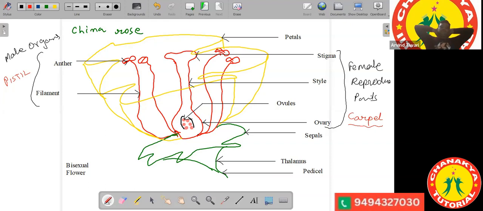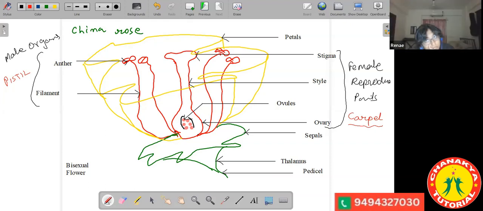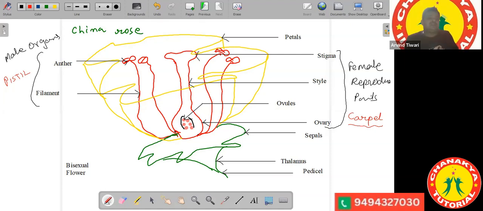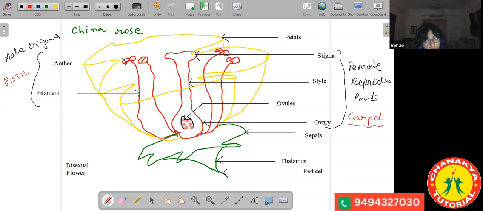Rene, if you have a male flower, what are the parts that you expect to be there, and what parts will not be there? The parts that should be there are the anther and the filament, and the parts not expected to be there are the stigma, style, ovules, and ovary.